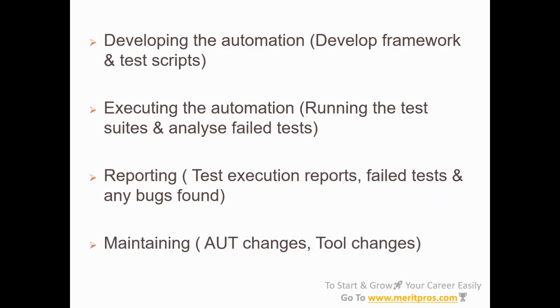Then after executing, we need to report. So that is our next stage. So here we are going to report the test execution, then any failed test or any bugs found. So all those we are going to report. Then after all this, we need to maintain. So any changes in the application or any new updates or changes in the automation tool, based on that we need to maintain our automation code. So all these stages together contribute to the automation test life cycle.